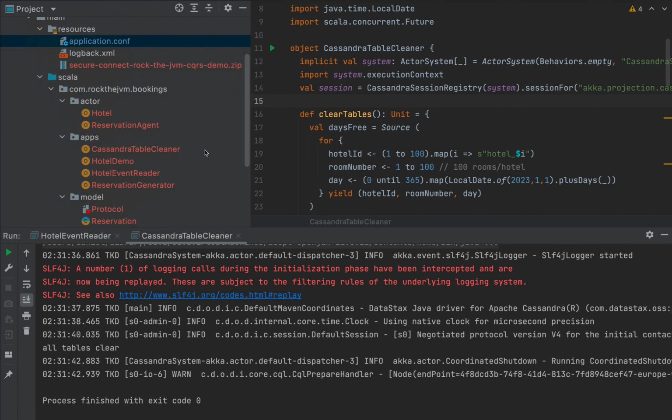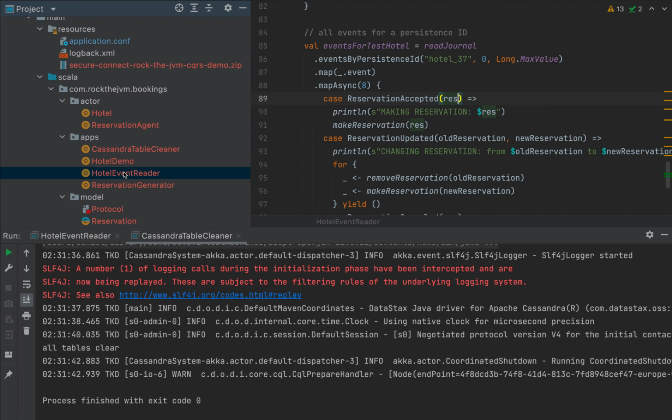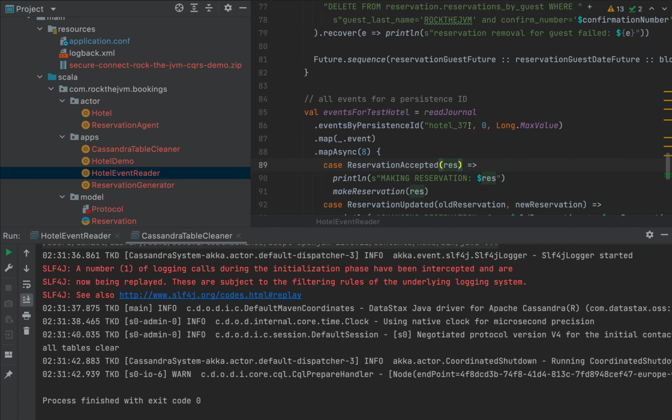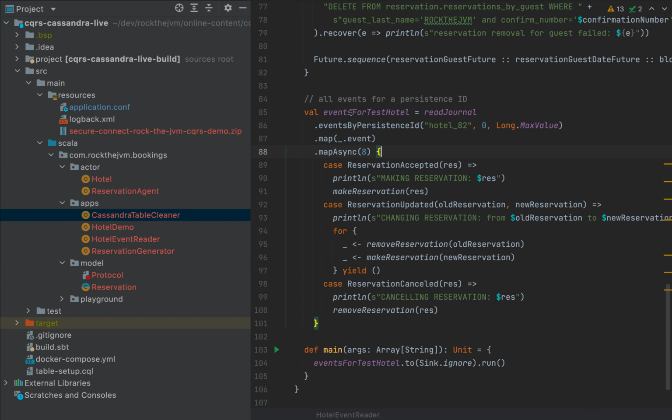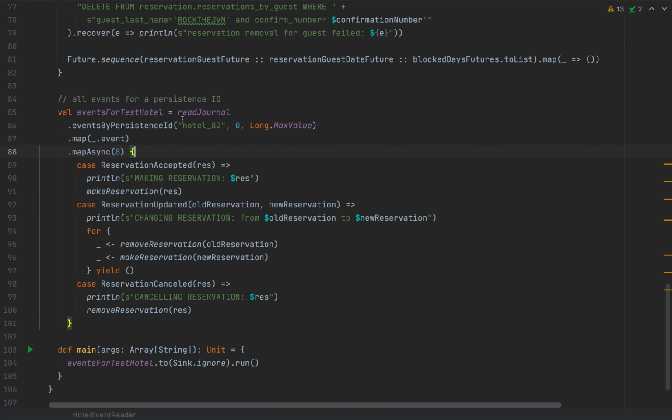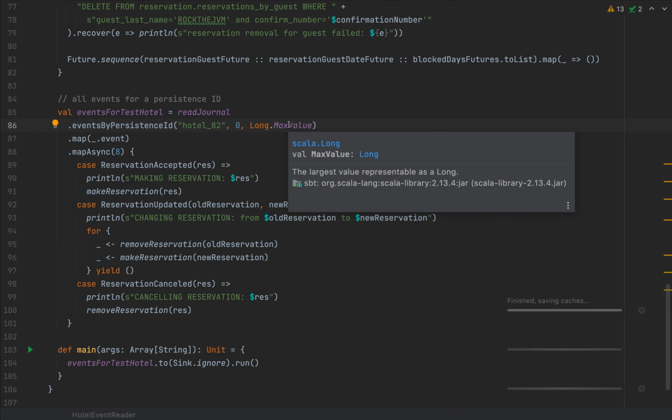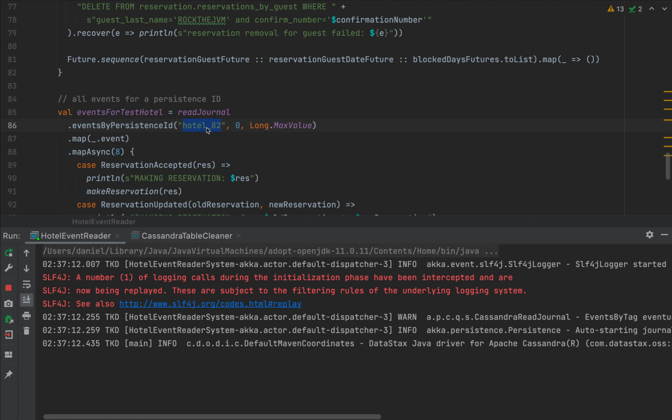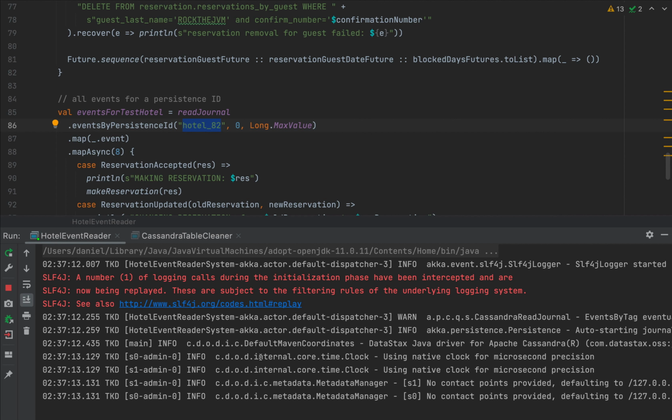Now, at this point, we can run both of our applications, the hotel event reader and the reservation generator, to figure out if we have some events for a particular hotel. I'm going to say that the hotel event reader wants to read from a different hotel, let's say 82 or something like that. Now let me also collapse my little panels over here because my text is big and my screen is small. And now we're ready to run this hotel event reader, which will be in a waiting state because there are no events for hotel 82 at this point. So notice that the application is waiting.